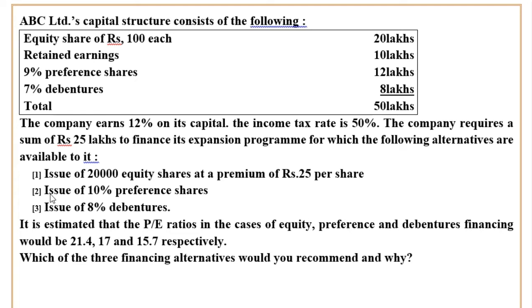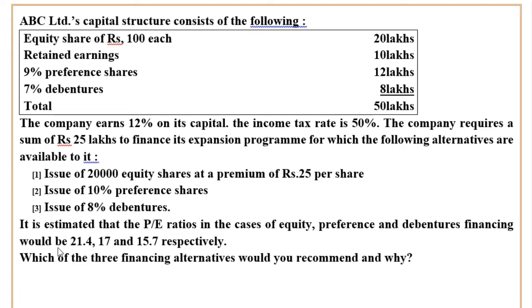Next, plan 2 is the issue of 10% preference shares. This 10% indicates the rate of preference dividend. In plan 3, issue of 8% debentures. This 8% indicates the rate of interest.